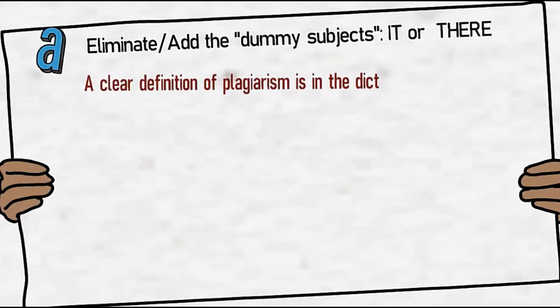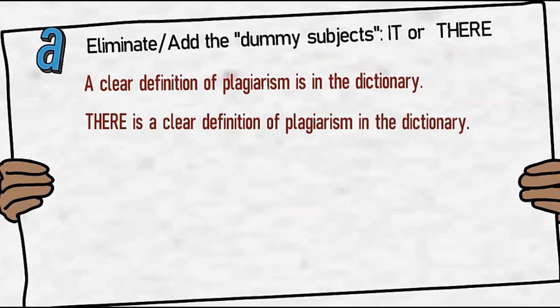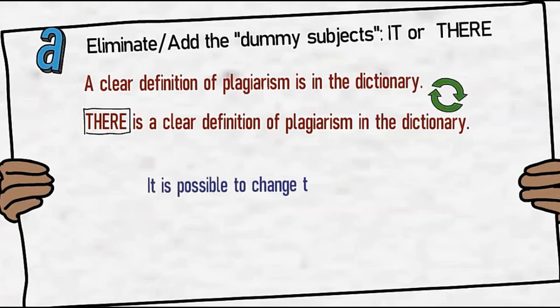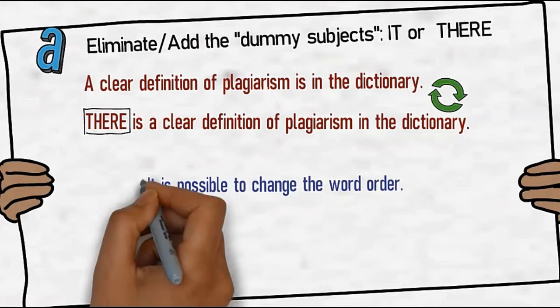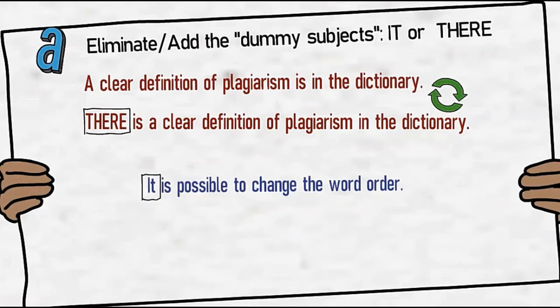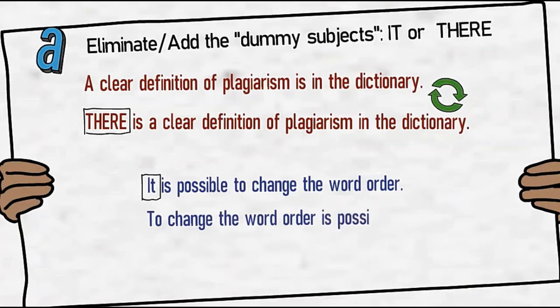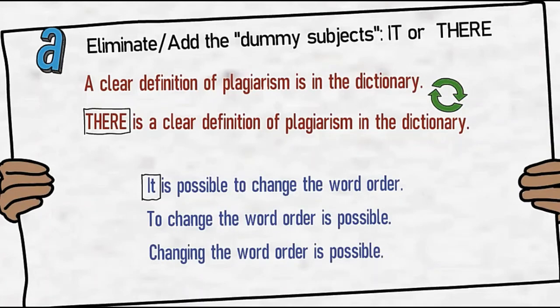In this first example, the subject there is added. The noun phrase, "a clear definition of plagiarism," which is the subject in the original sentence, is now the complement in the new paraphrase version, in which the subject is there. In the second example, the subject it is eliminated and replaced by its complement originally. To change the word order becomes the subject in the new paraphrase versions. Remember that the eliminations and additions of dummy subject work both ways.